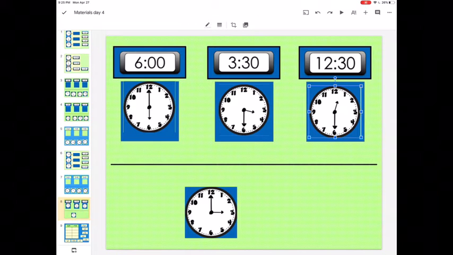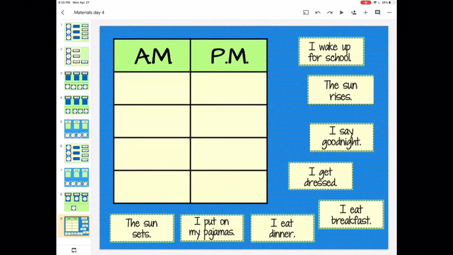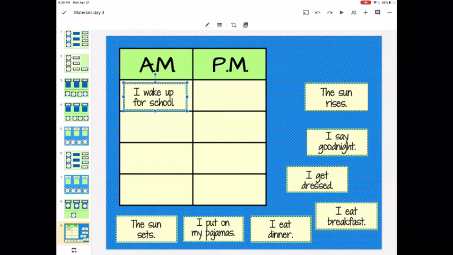12:30. Awesome job. Awesome, awesome, awesome. Now we are going to be matching AM and PM. Remember, AM is before noon and PM is after noon. So, the first one is, I wake up for school. Do you wake up after noon? After 12? During the day? No. So it can't be PM, so it has to be AM.